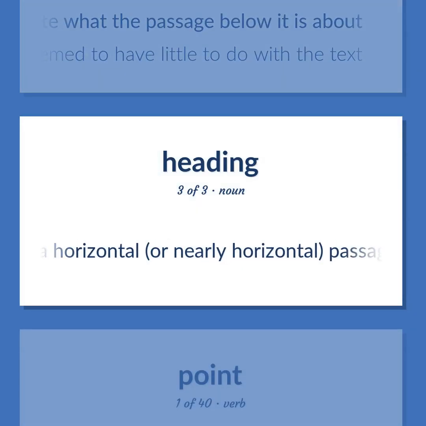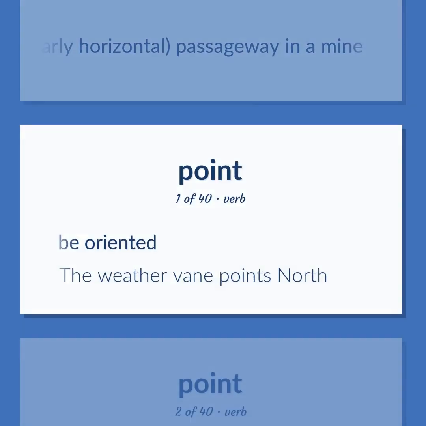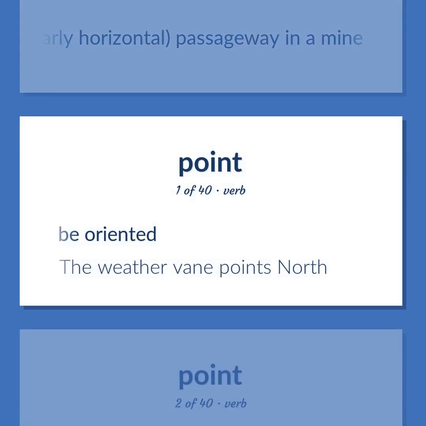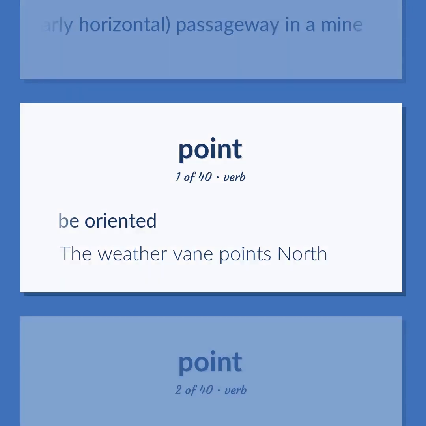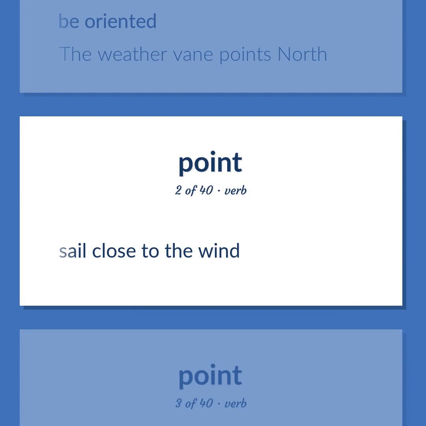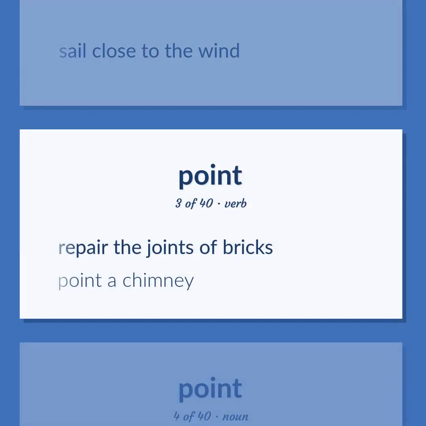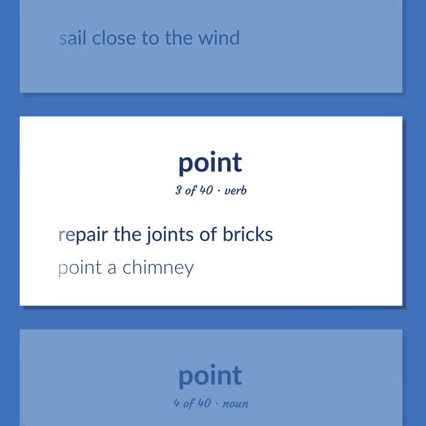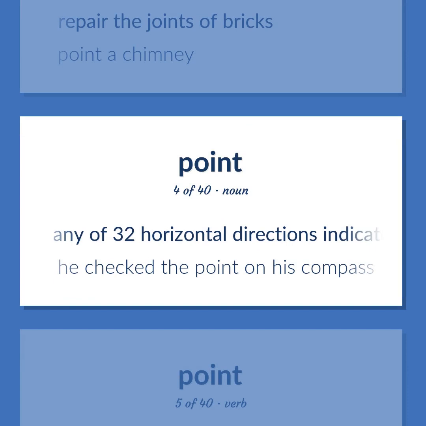A horizontal, or nearly horizontal, passageway in a mine. Be oriented. The weather vane points north. Sail close to the wind. Repair the joints of bricks. Point a chimney. Any of 32 horizontal directions indicated on the card of a compass. He checked the point on his compass.